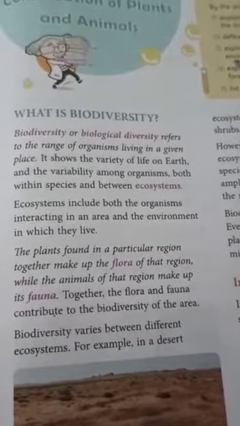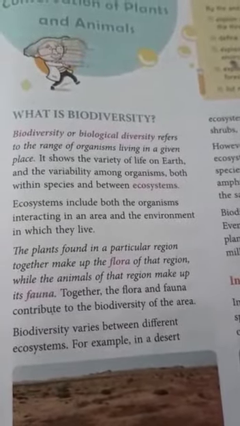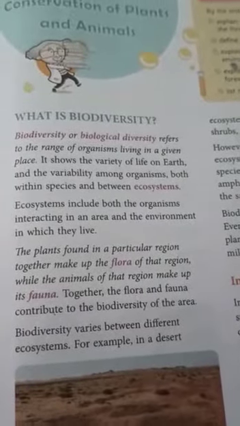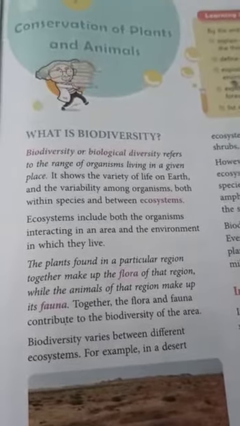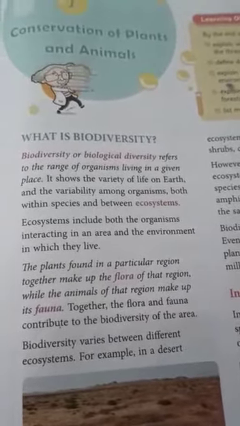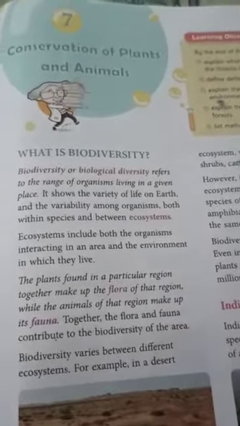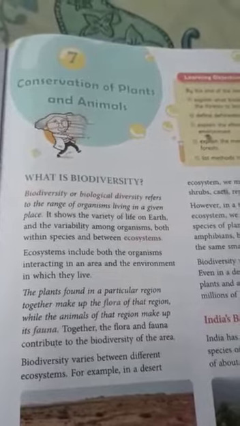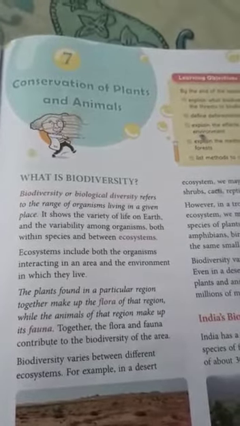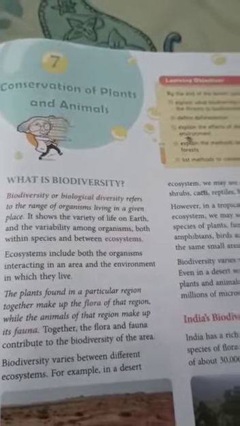It is actually the protection, upliftment and scientific management of biodiversity so as to maintain it at its threshold level and derive sustainable benefits. Now, biodiversity is the variety of all kinds of animals and plants which are found on this planet in their respective locations.